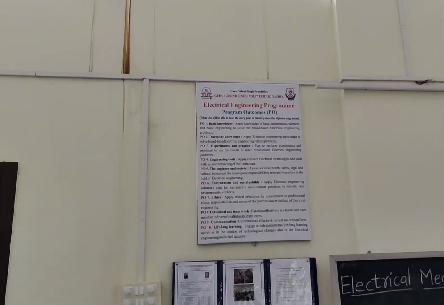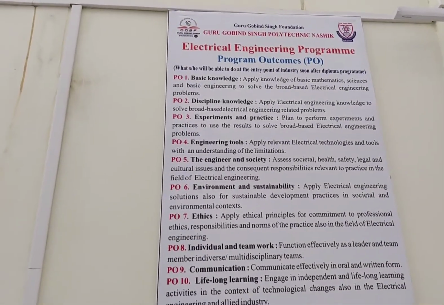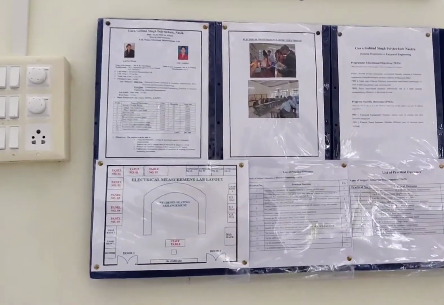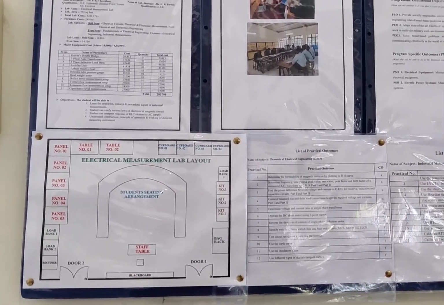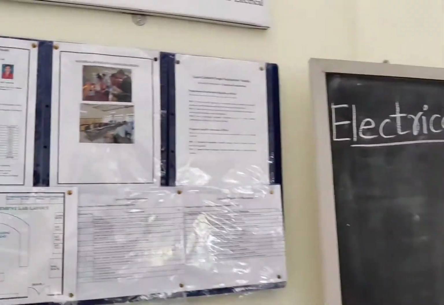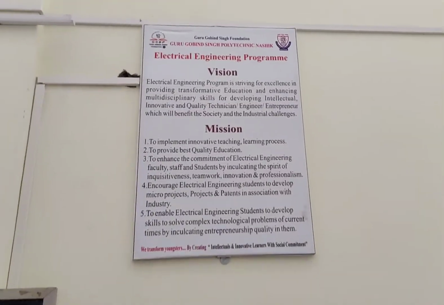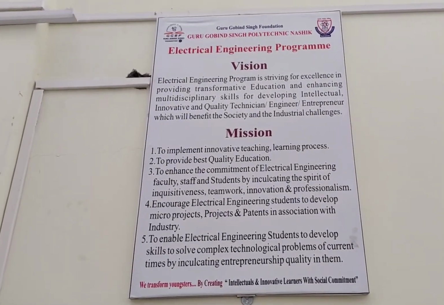Here we have a list of program outcomes that our electrical engineering program complies with. Here we have a board where the layout of the electrical measurement lab is mentioned. The list of the practicals is also placed over here. Here we have the vision and mission of the electrical engineering program, which is mentioned on this particular banner.